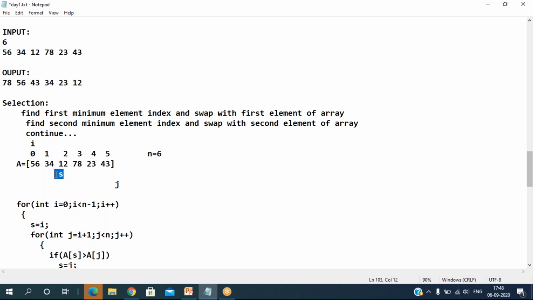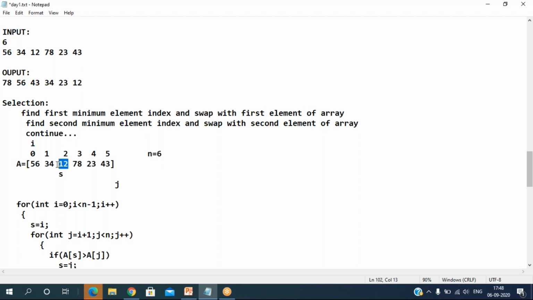Now s is pointing to the minimum element. Then exchange these two elements, because I need to put them in ascending order. First minimum element in the first location, second minimum element in the second location, like this we should go. Now we found the first minimum element, and I put that element in the first location. Whatever element was in the first location, I put it in the minimum's place. That's the exchange: find the first minimum element index and swap with the first element of the array.